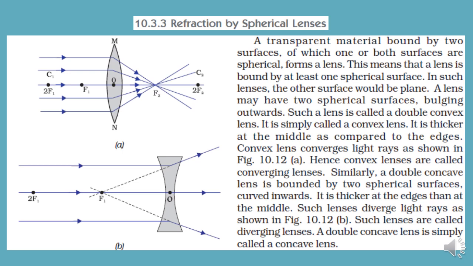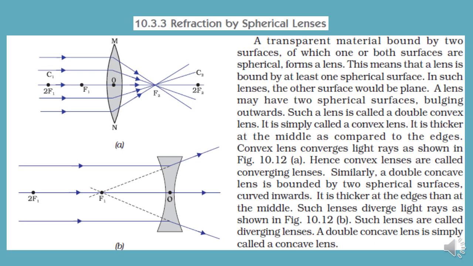Now as you can see over here, what is the characteristic of this lens? This lens is thicker at the center and as you go to the edges, it becomes narrow. So the characteristic of a typical double convex lens, or simply a convex lens, is that both its surfaces are bulged outwards and it is broader at the center and narrower at its edges. When you compare its thickness at edges M and N, you will see that it is lesser compared to its middle portion, which is represented by O. So such lenses are known as convex lenses.